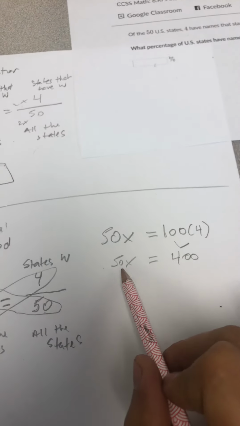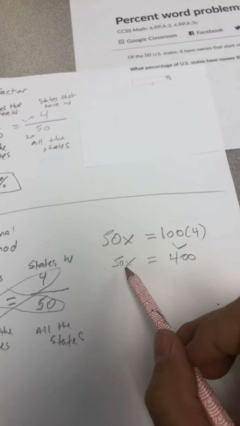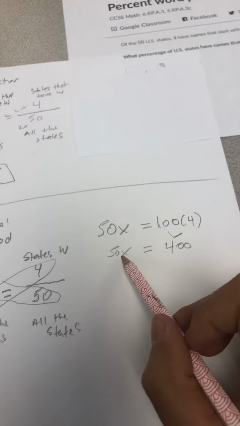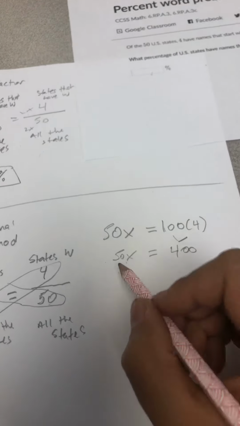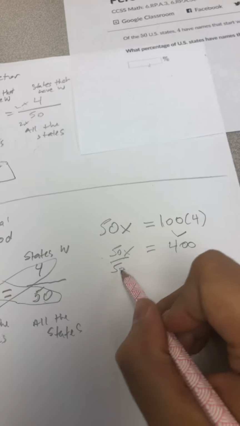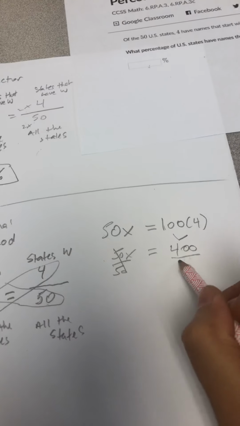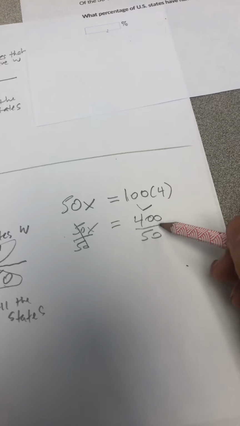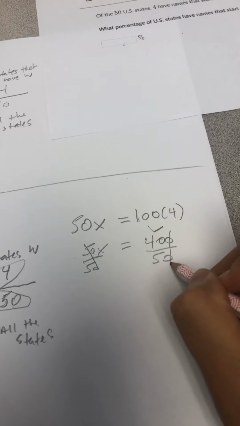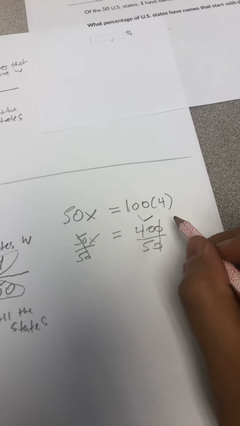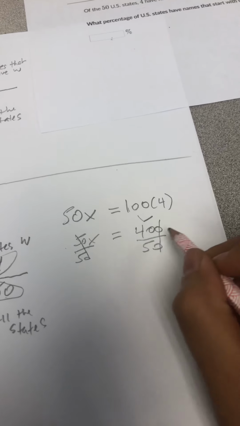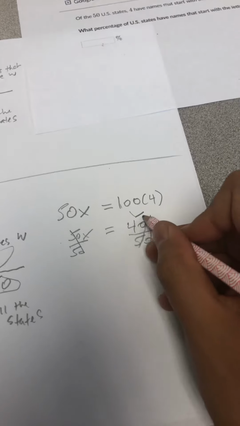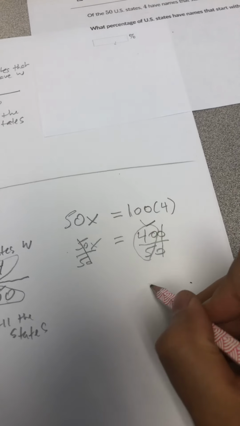Now, we said that we need to get x by itself. We need to do the inverse. This is 50 times a number x. What is the inverse of multiplying, or its opposite? We divide. We divide by 50, and we have to do it on the other side. Now a little tip, if we have zeros in the numerator and denominator, we can cancel out those sets. It's like dividing 400 by 10 and 50 by 10. If we're simplifying, we're left with 40 divided by 5. Now 40 divided by 5 gives me 8.